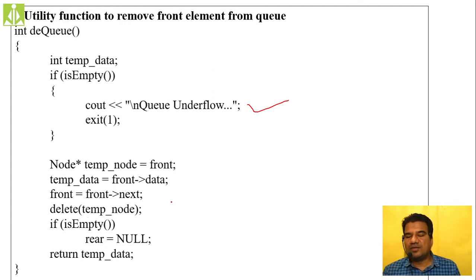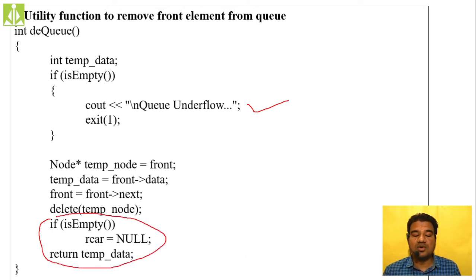Then finally, delete the first node. And when you are deleting the first node, if your front is becoming null, or in short, if your isEmpty condition is becoming true, then make the rear also null. As I told you, we have to take care of this. Whenever your queue is becoming empty, don't forget to make the rear null. It is very, very important.